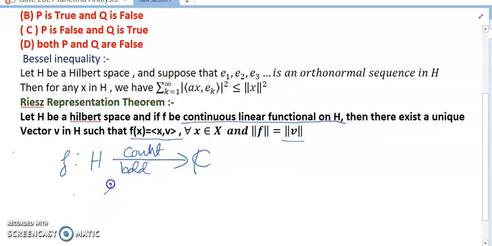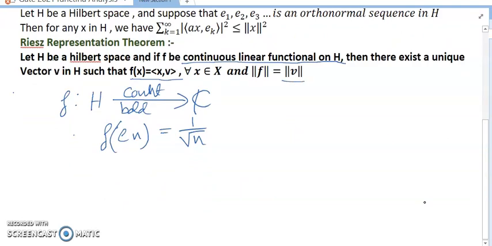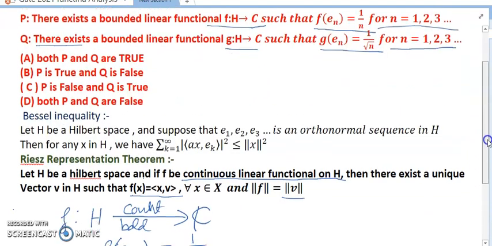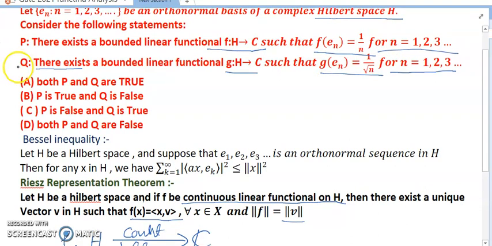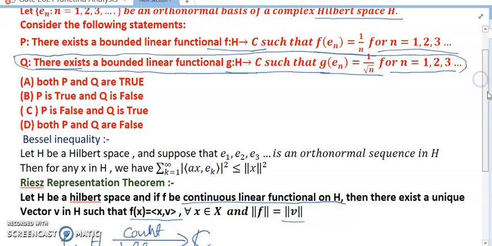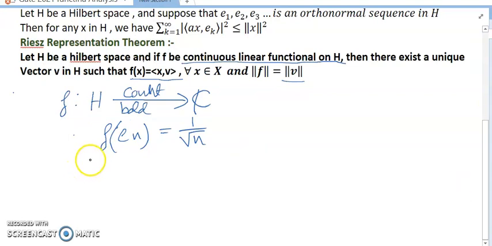Then g(e_n) equals 1 by root over n, this is option Q. For option Q, there exists a bounded linear functional g such that g(e_n) equals 1 by root n.